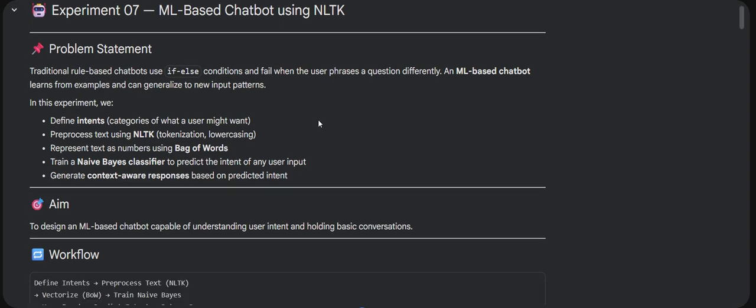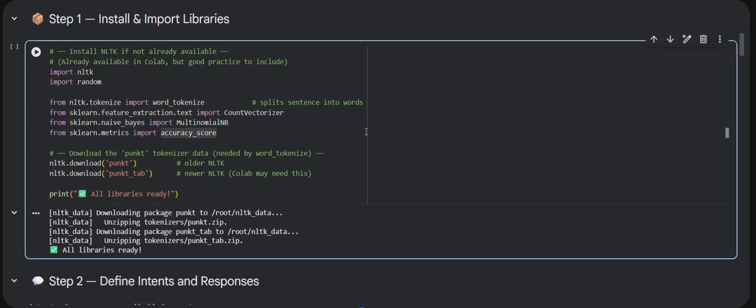Okay, so now coming to the code. First, we are importing the necessary libraries. We import NLTK and random from standard Python. From NLTK, we import word_tokenize, to split a sentence into individual words. From sklearn, we import CountVectorizer. This converts text into numbers. We also import MultinomialNB, which is a Naive Bayes classifier. We also download the Punkt tokenizer data for NLTK. This is the data file word_tokenize needs to work correctly. We download both Punkt and Punkt_tab because new versions of Colab may need Punkt_tab.